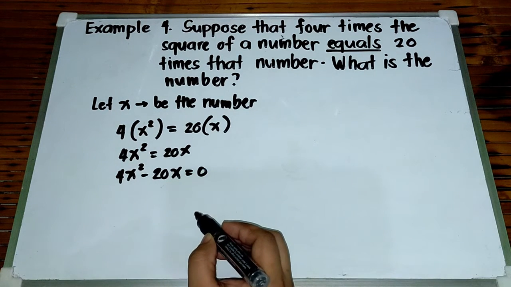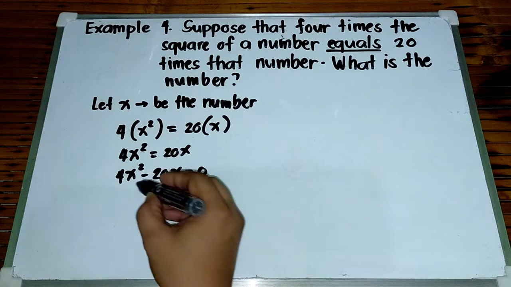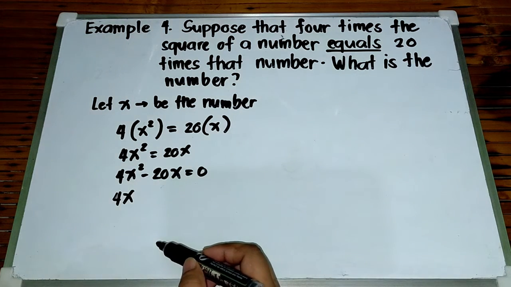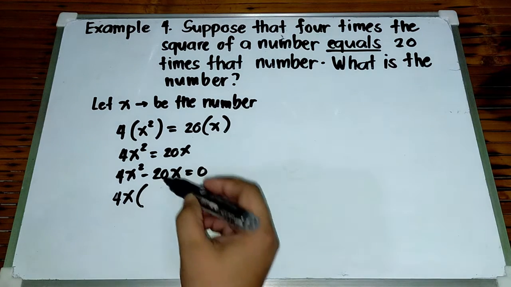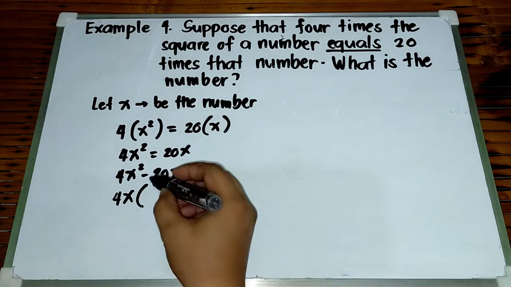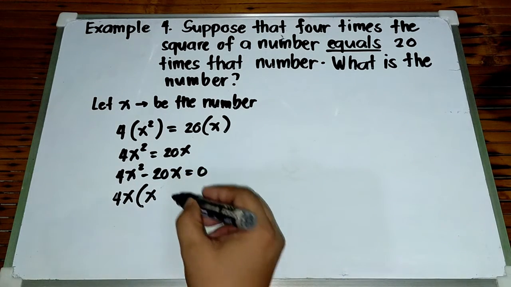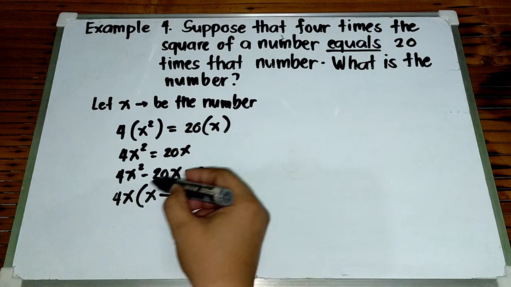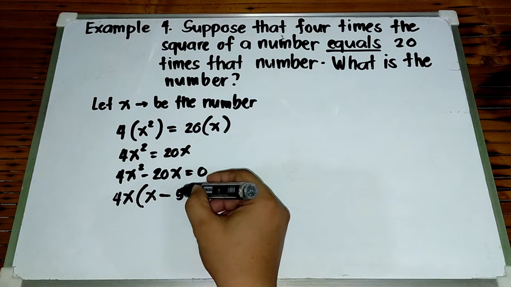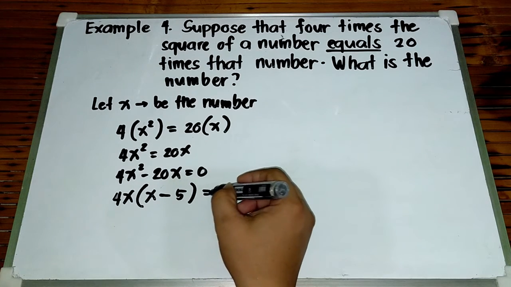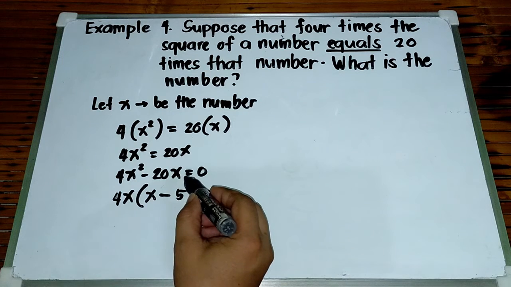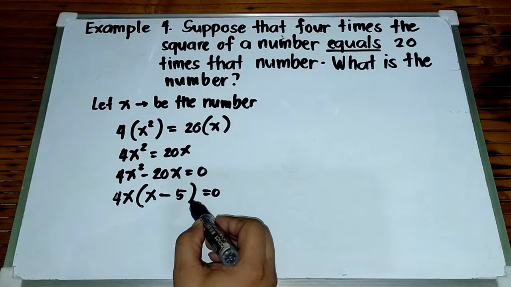So, by getting the GCF, the greatest common factor is 4x. Right? Times, ang gagawin natin ngayon, 4x squared divided by 4x, that is x. Minus 20x divided by 4x, that is 5, right? Is equal to 0. So, yung factors ng 4x squared minus 20x ay 4x and x minus 5.